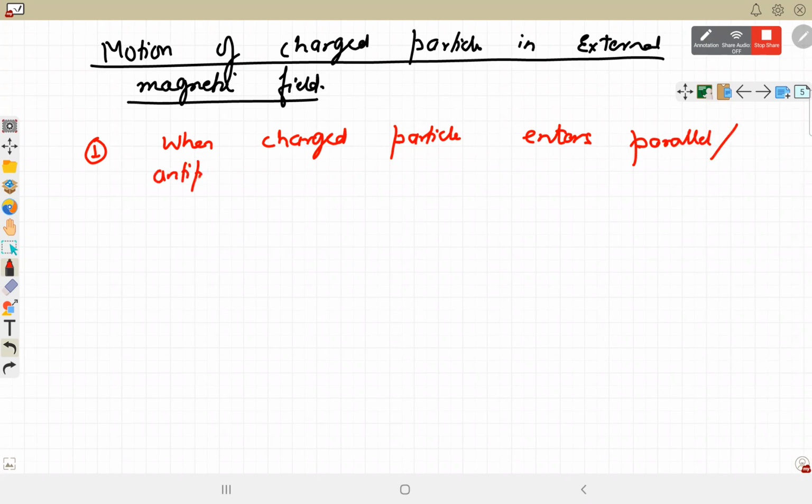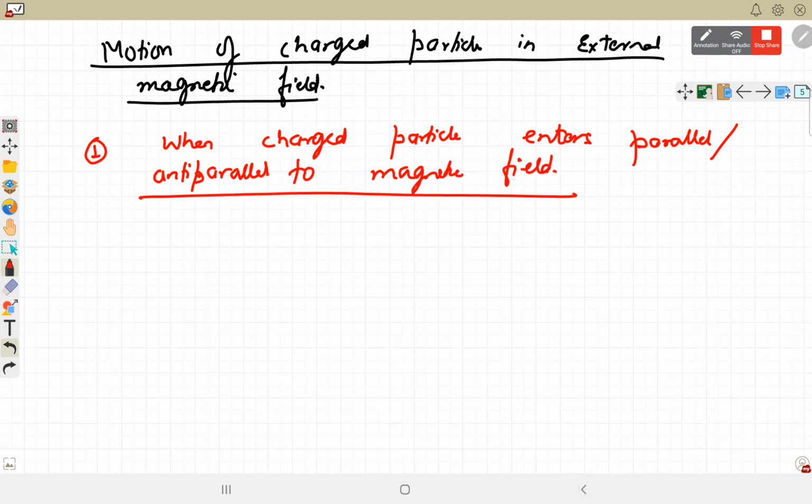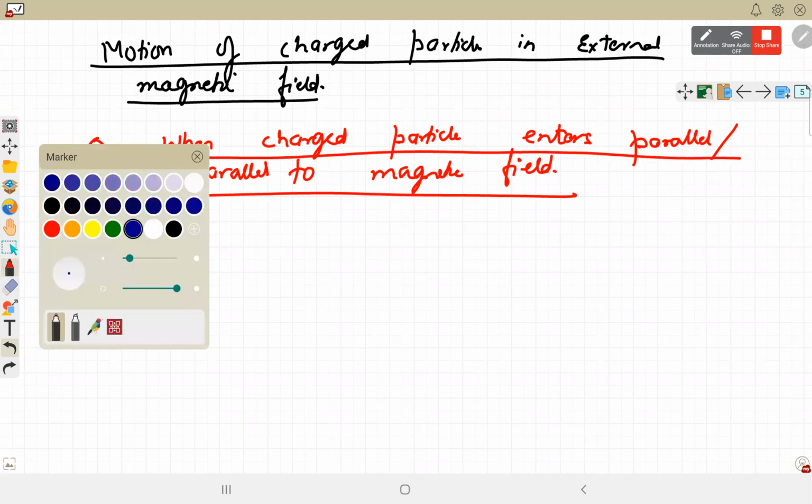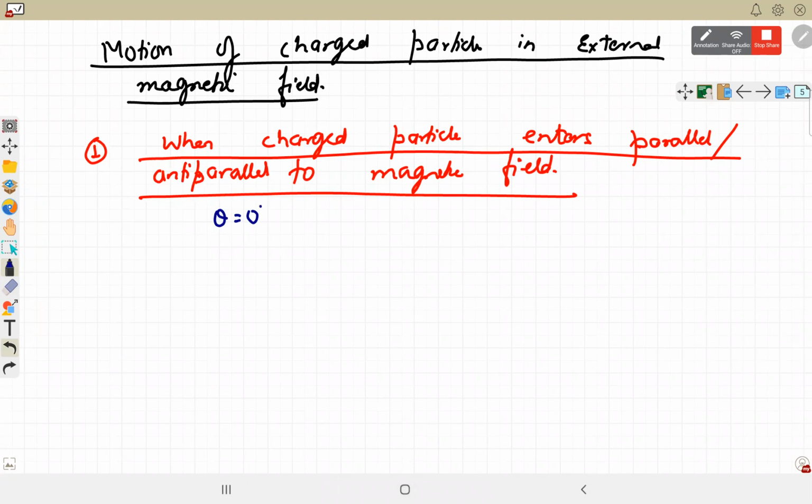So if a charged particle is moving and a magnetic field is applied, the magnetic field is either parallel or anti-parallel. In parallel, theta becomes 0, and in anti-parallel, theta becomes 180 degrees.